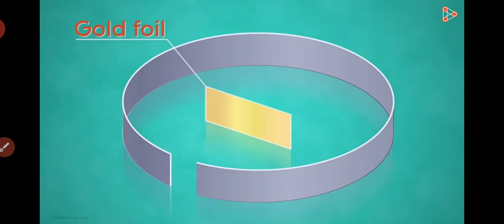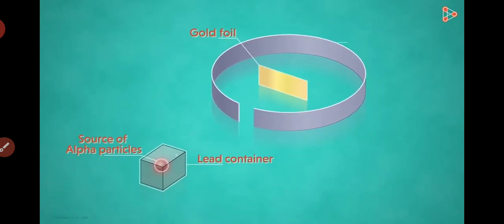Lastly, are we able to locate this circular band with a gap here? What could this be? Well, this is a fluorescent screen that would help us detect the radiation. That means the screen will glow or emit fluorescent light whenever alpha particles hit it. So this is how the track of alpha particles can be traced. Now we're all set to understand how the experiment worked.